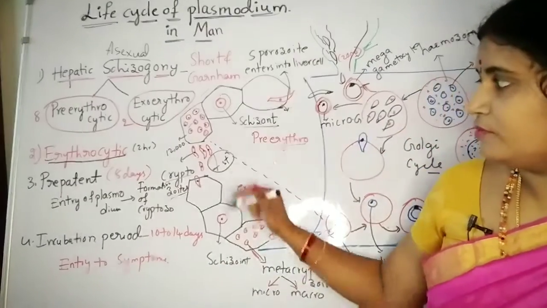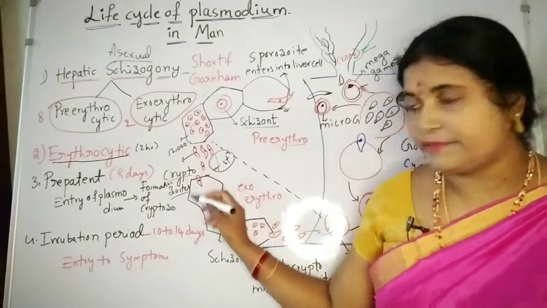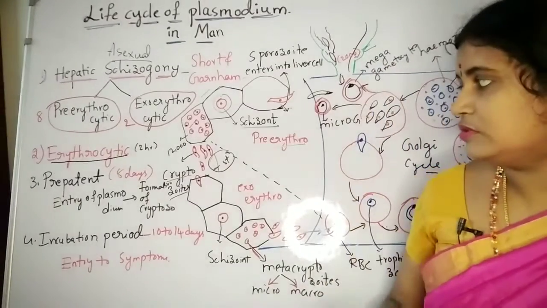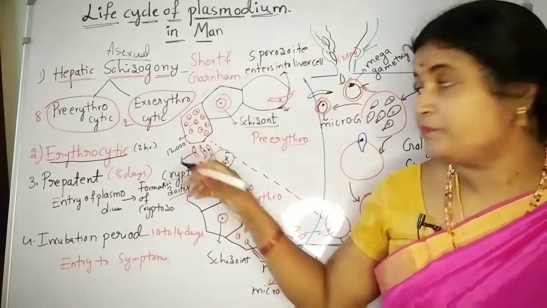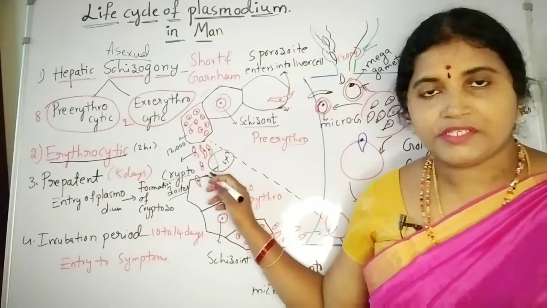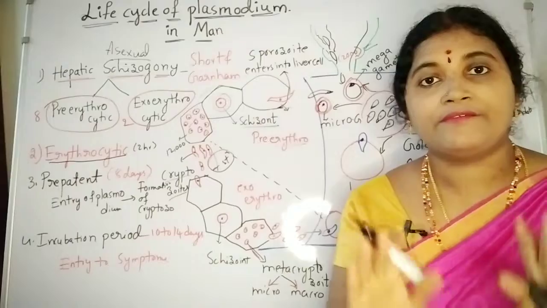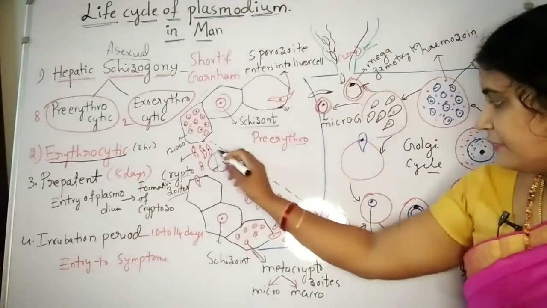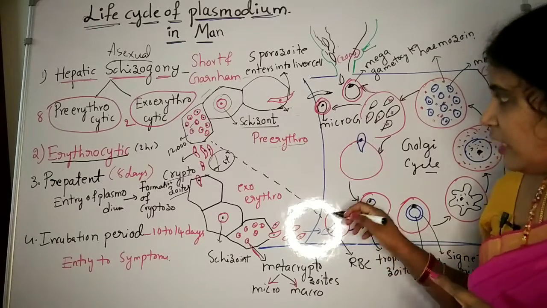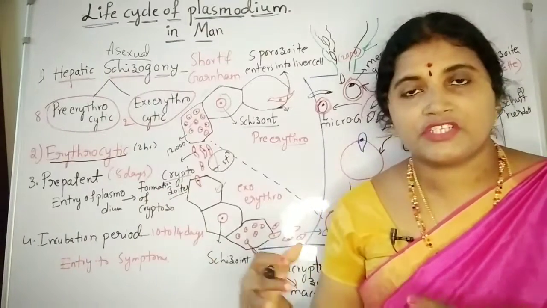After that, the schizont divisions form cryptozoids. Cryptozoids are also known as first generation merozoids. Now these cryptozoids are released, the liver cell bursts and releases the cryptozoids into the blood. Here the cryptozoids have two options. Either they may directly attack the RBC, red blood cells, otherwise they may attack another, fresh liver cells.